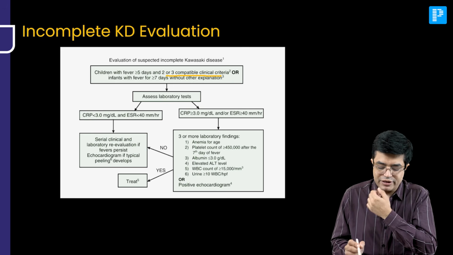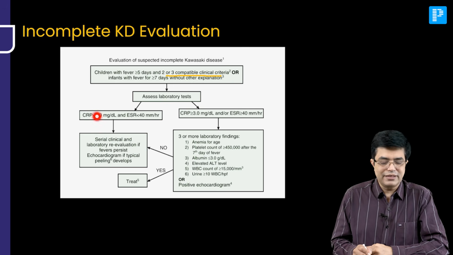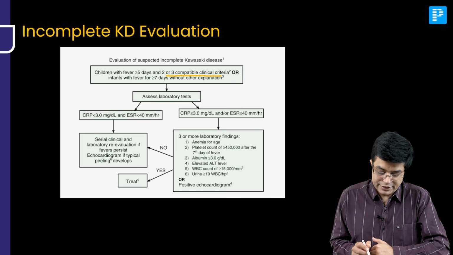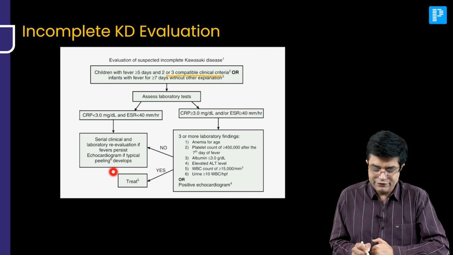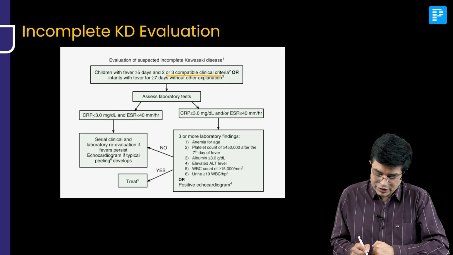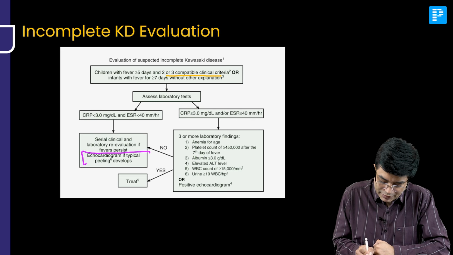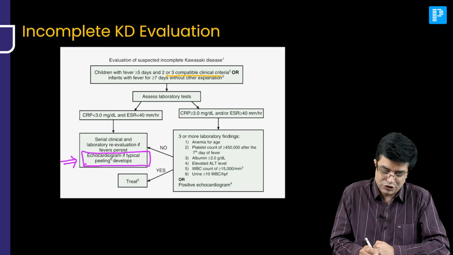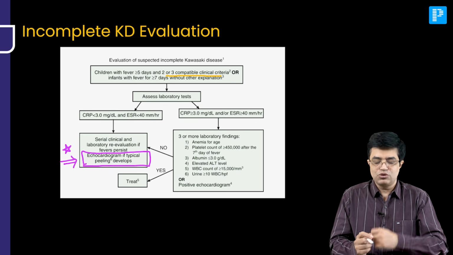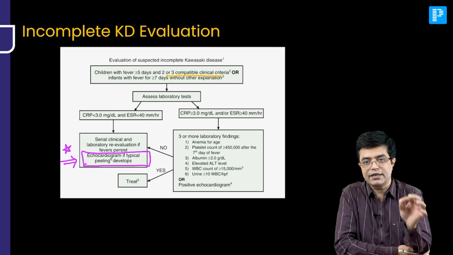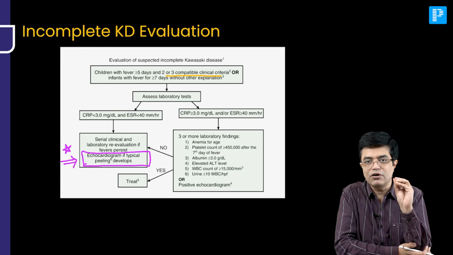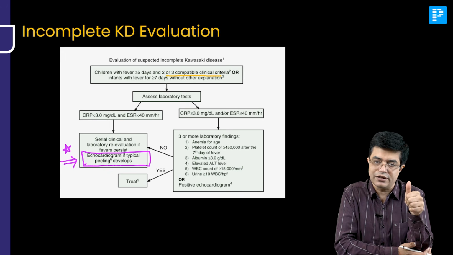So assess the laboratory test. If CRP is less than 3 and ESR is less than 40, they are not elevated, so you will do serial evaluation if the fever persists. Echocardiogram, this is important, should be done if typical peeling, the periungual desquamation, develops in the patient. I am putting a star here. So if there are low acute phase reactants, you will do echocardiography only if peeling of skin occurs. That is the first learning point.